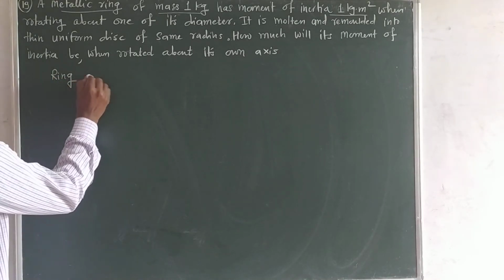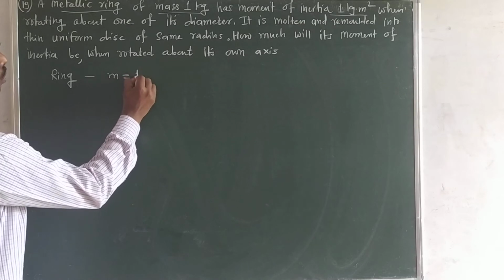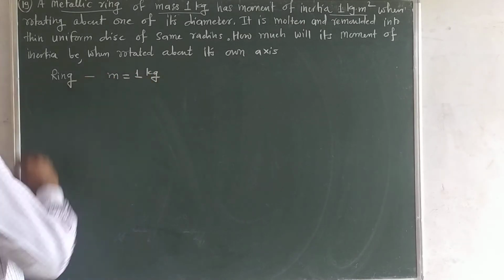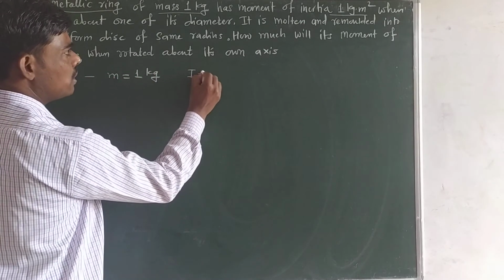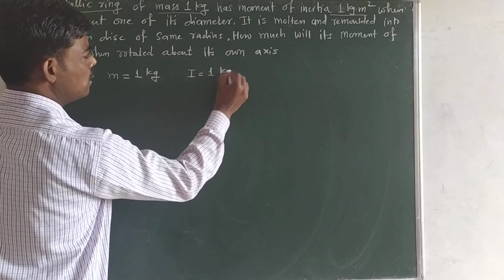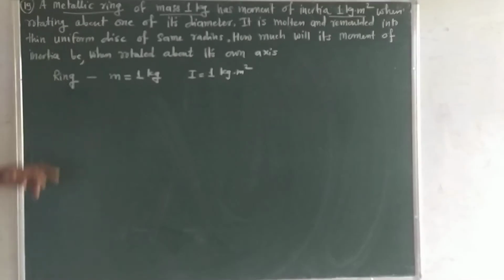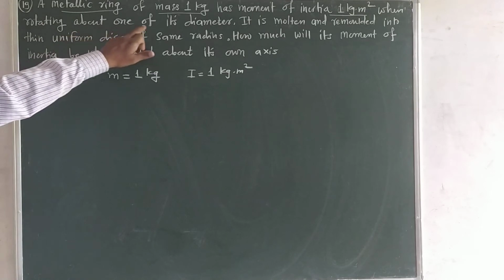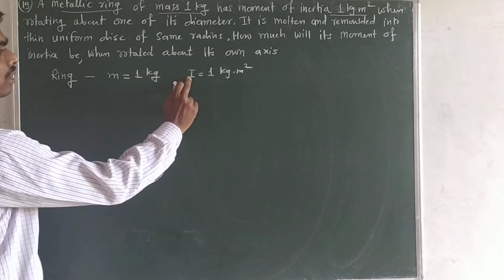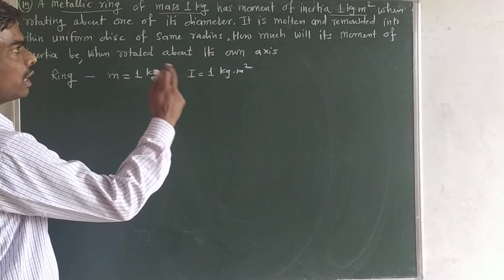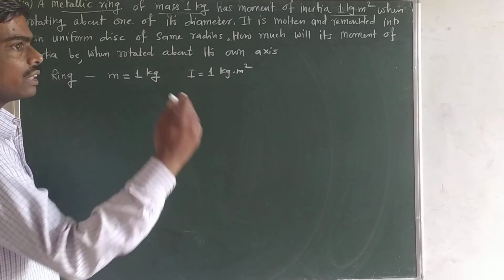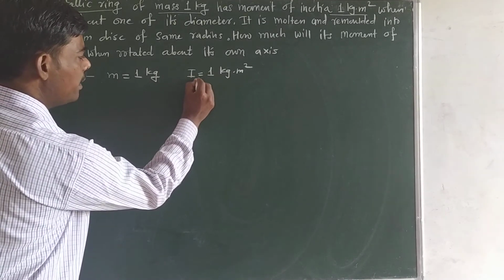Object is ring, its mass is 1 kg and its moment of inertia is 1 kg into meter square when rotating about one of its diameter, that means here the ring is rotating about its diameter. So I will write here ID.